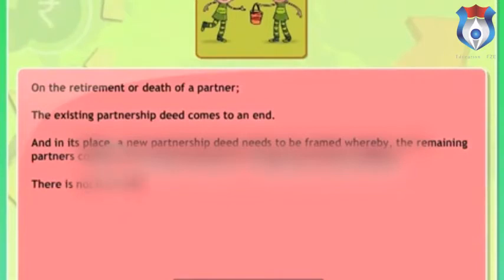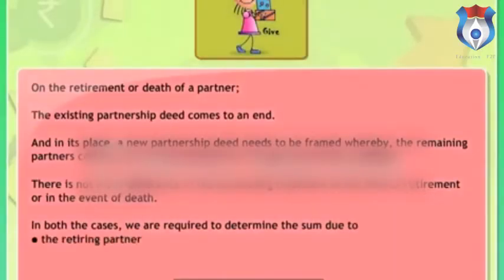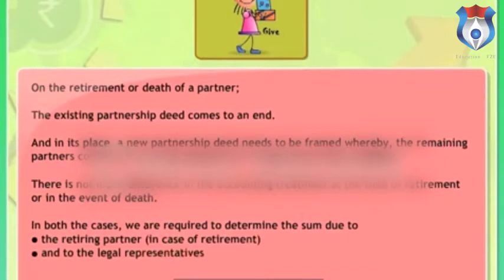There is not much difference in the accounting treatment at the time of retirement or in the event of death. In both cases, we are required to determine the sum due to the retiring partner in case of retirement and to the legal representatives in case of deceased partner.